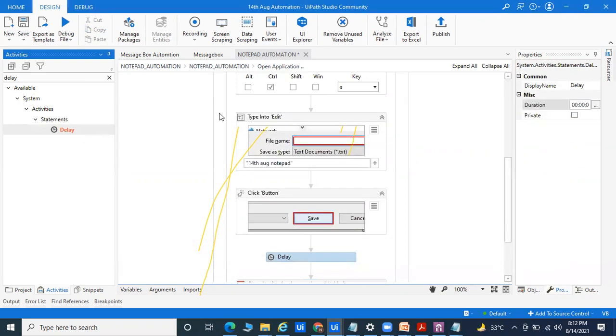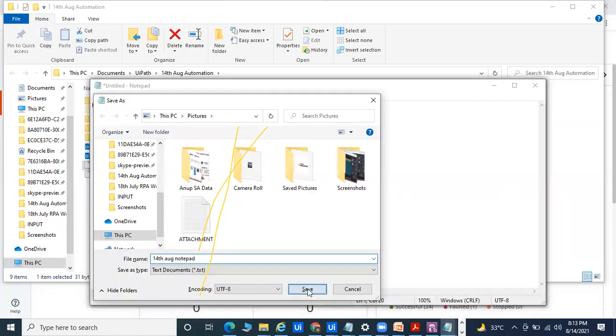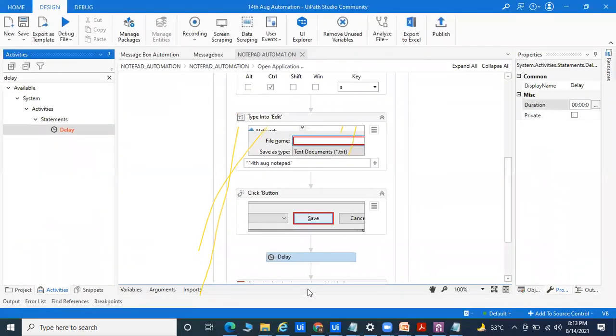In Java you can use Thread.sleep to do this. So there are multiple ways. Right now I passed the text for notepad automation 14th August. If you want multiple things like a random number, date and time, or an incrementing number, there are ways to provide such data. 14th August notepad, save and close the application. If you ask how much time it will take, within 2 minutes you are able to automate this type of application.